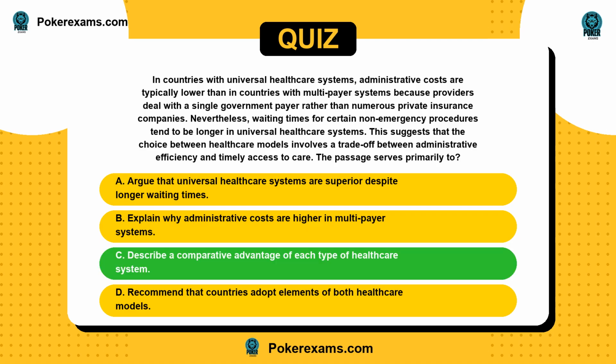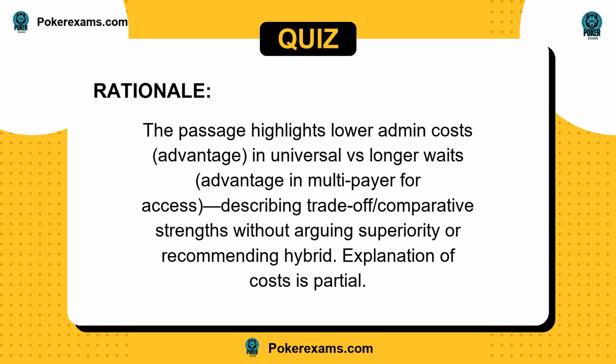The answer is C. The passage highlights lower admin costs, advantage, in universal versus longer waits, advantage in multi-payer for access, describing trade-off/comparative strengths without arguing superiority or recommending hybrid. Explanation of costs is partial.